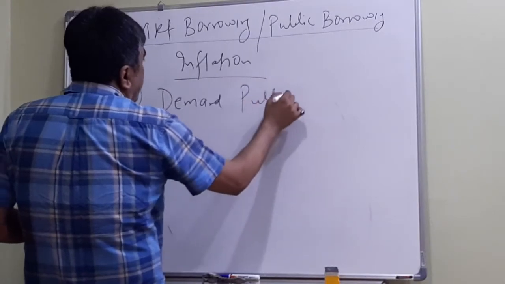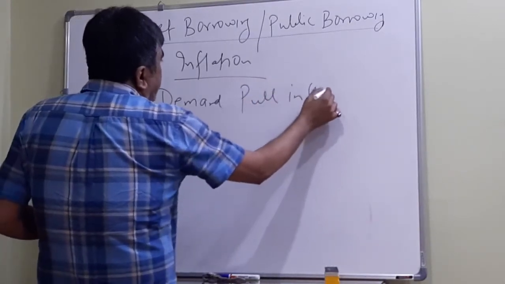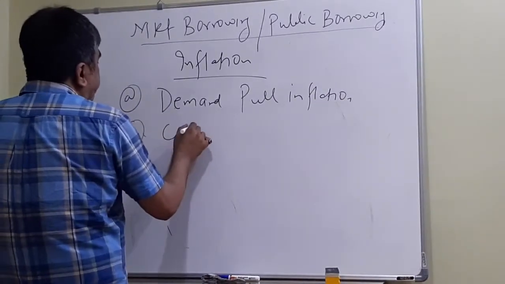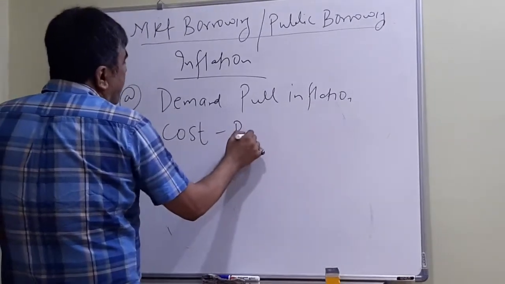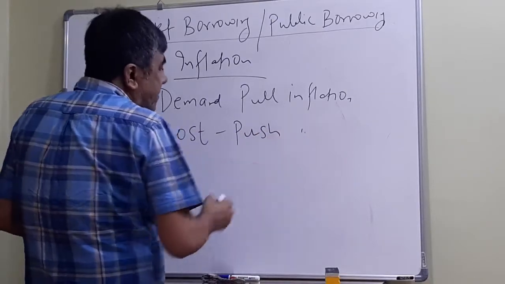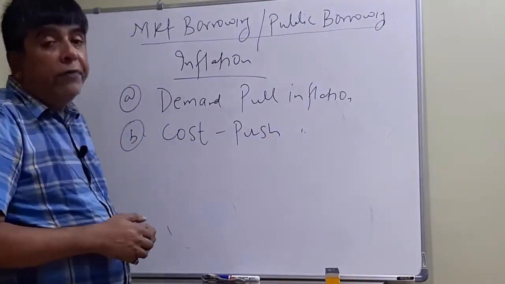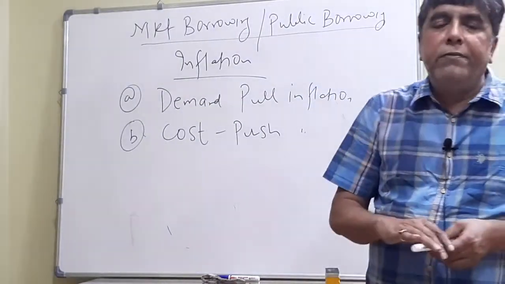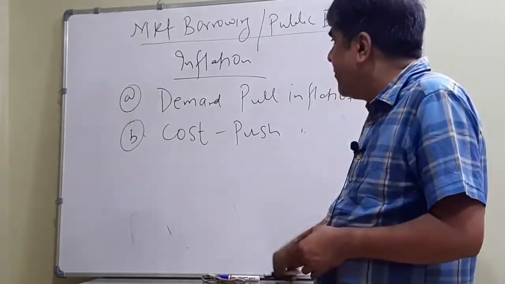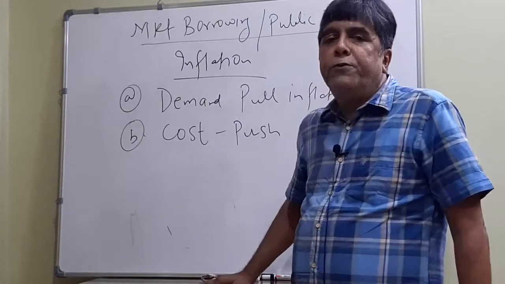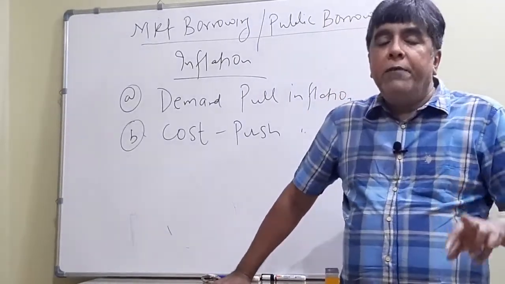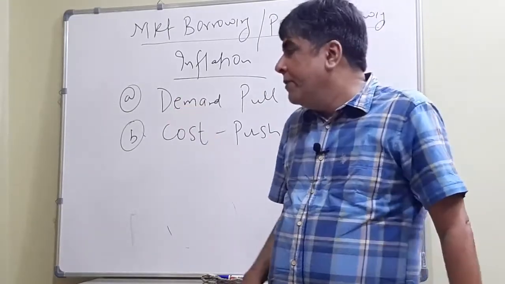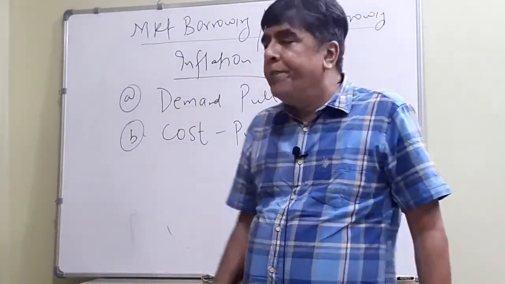Demand pull inflation, and the second is called cost push inflation. Other types of inflation like structural inflation and speculative inflation will be discussed later on. Let us see the two main types of inflation: first is demand pull inflation and second is cost push inflation. Now, market borrowing and borrowing from the RBI both have a link with these two, because we have to see every side.